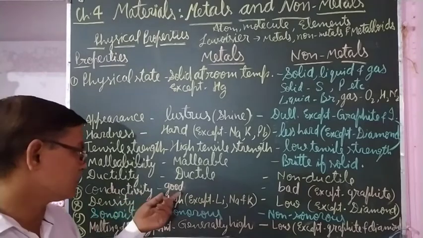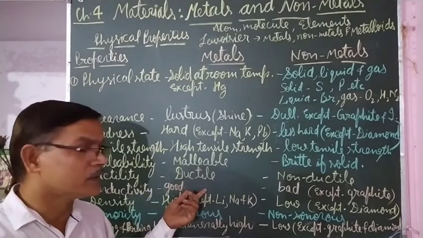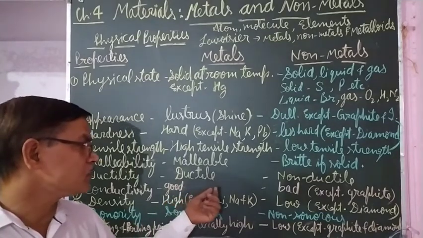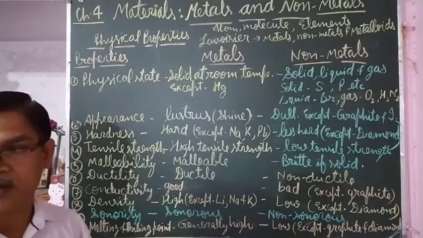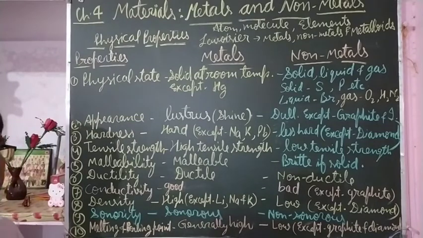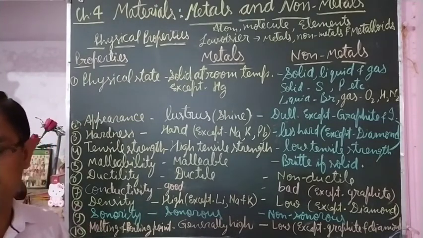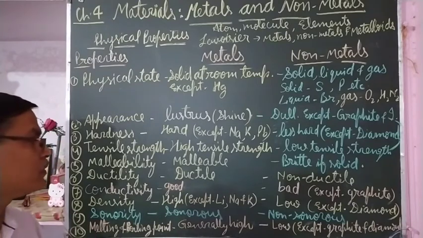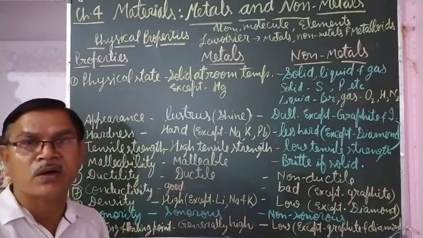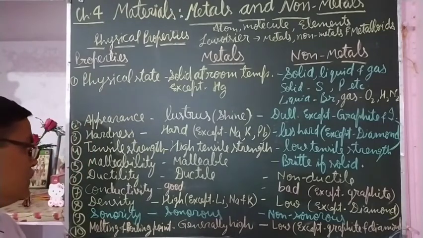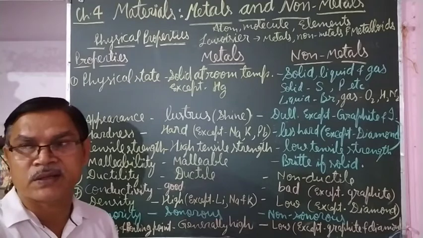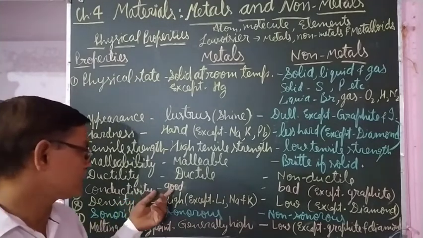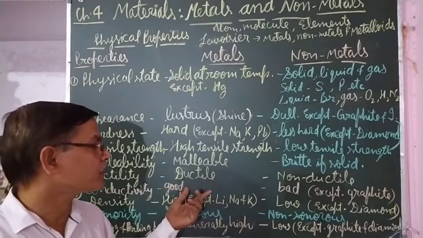And metals are good conductors of heat also. That's why metals are used for making cookware, whatever pressure cooker, pan, etc. are made up of metals, because they allow heat to pass through, and whatever food is kept in them gets cooked. So metals are good conductors of heat and electricity.